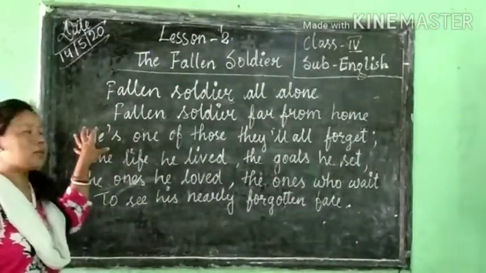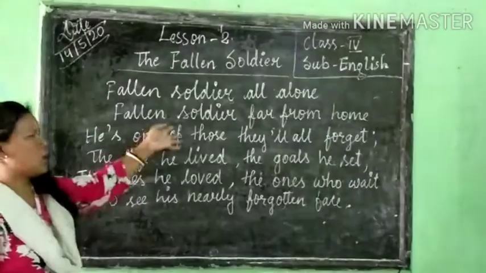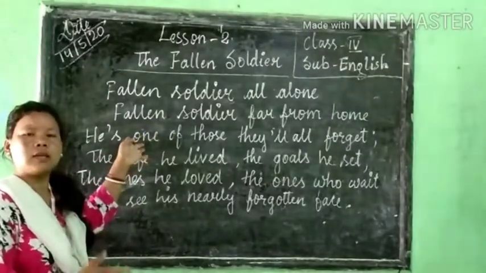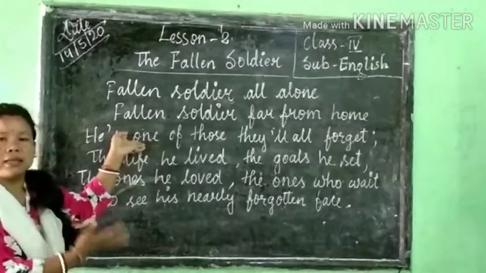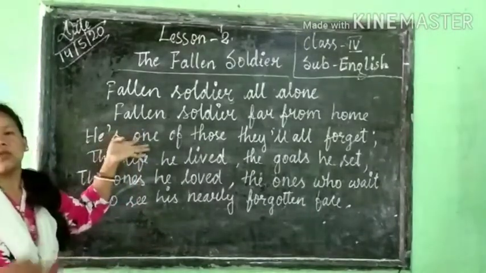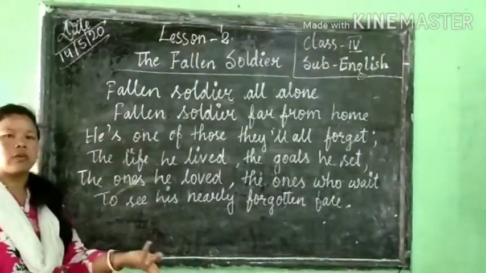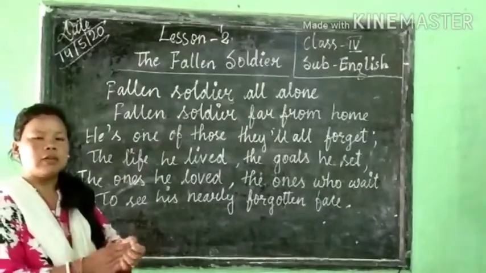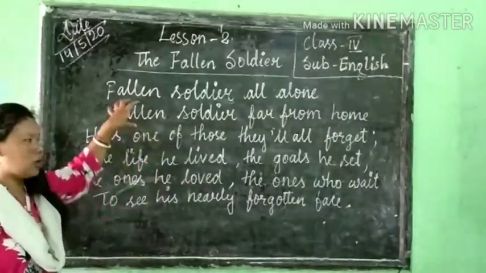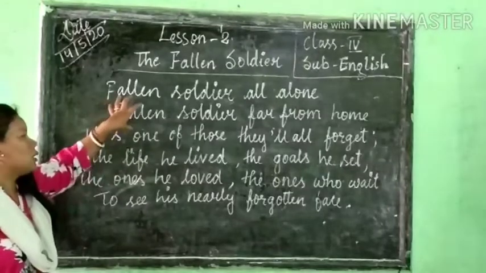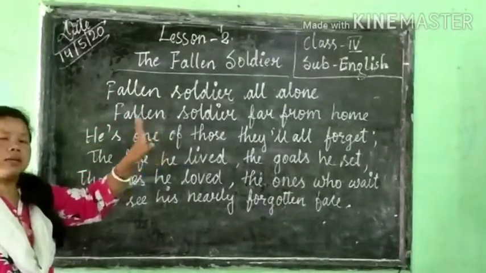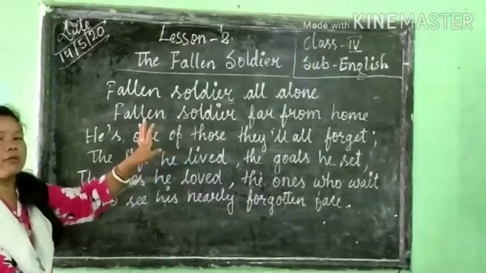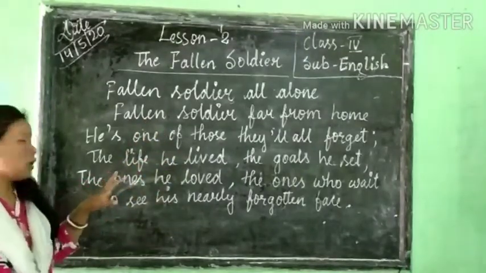So here the poem is telling that those they all forget. Whatever he has sacrificed, the soldier is sacrificed, he is dead, killed maybe, but we forget. His loved ones also forget, family, everyone forgets. So in this stanza, the poet is telling that whatever he has done for the country, we forget everything.